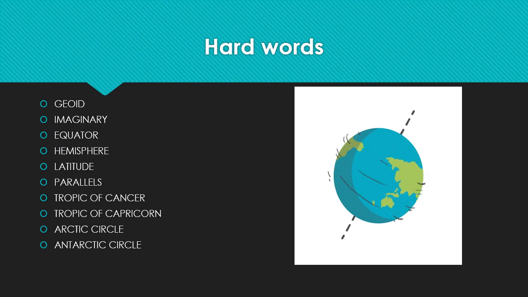Now, we are going to learn the hard words in this module. So, children, try to learn the spellings of these hard words and be thorough with them because most of these words are completely new for you. Geoid. What is a geoid? The shape of the earth is geoid. Imaginary, equator, hemisphere, latitude, parallels, Tropic of Cancer, Tropic of Capricorn, Arctic Circle, Antarctic Circle.